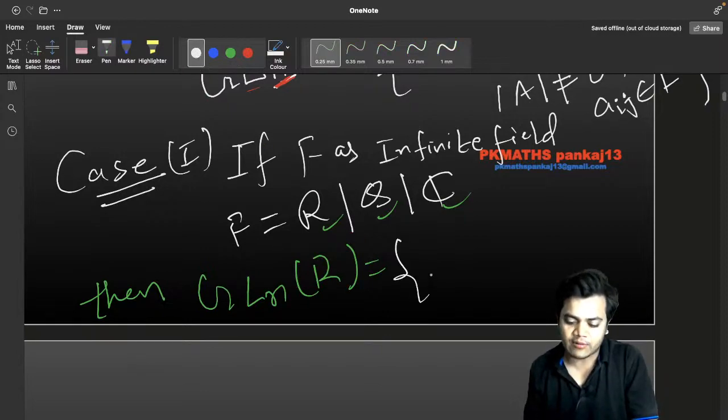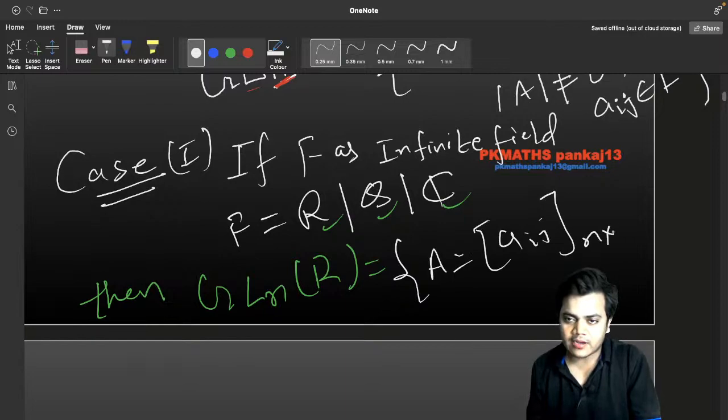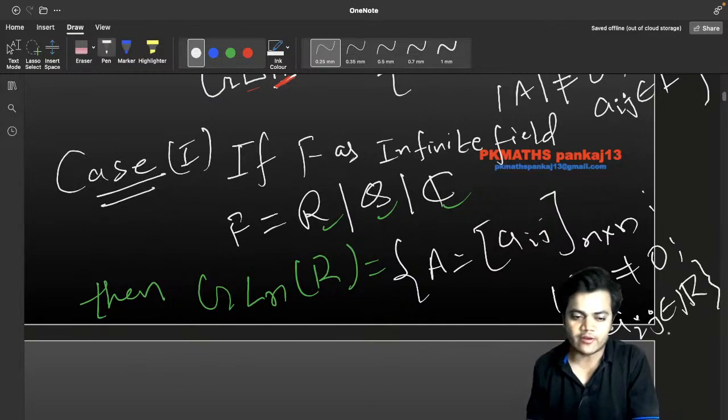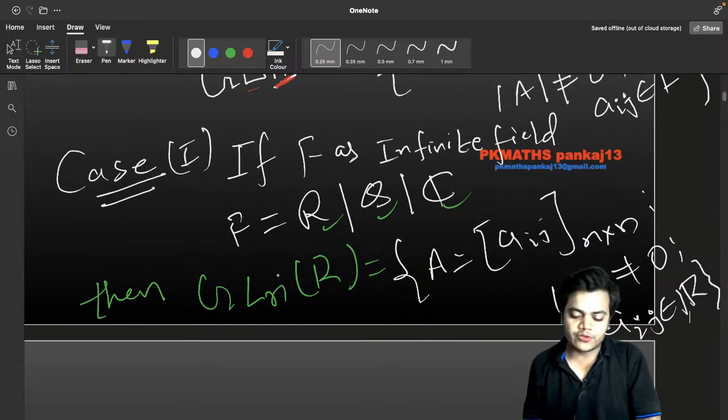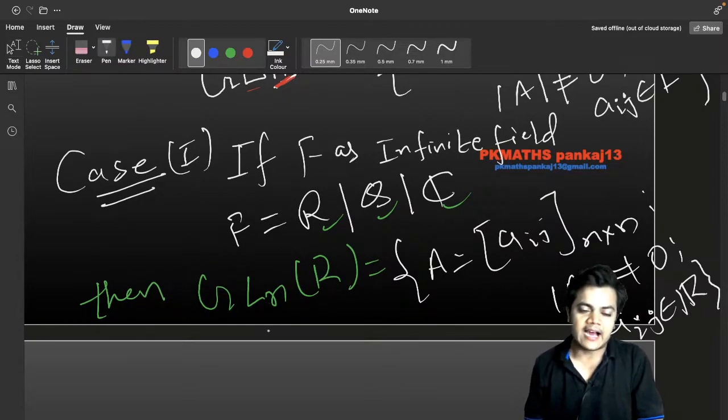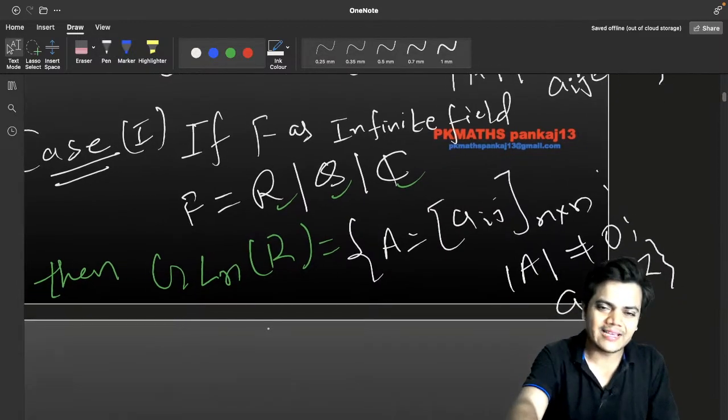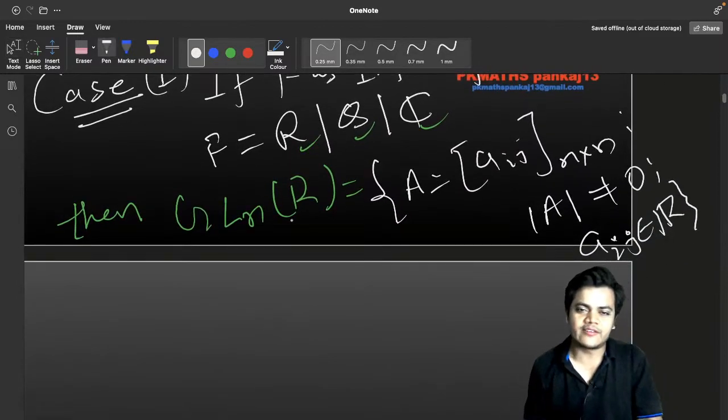Then in that case I would like to say this is the collection of all square n by n order matrices such that the determinant of A is not equal to 0 and certainly the elements will be carried out from the set of reals. एलिमेंट्स जो है वो सेट ऑफ रियल से लिया जाएगा एंड देन वी आर गोइंग टू सी दिस GLNR. अब आप कहोगे कि ठीक है GLNR है तो ऐसे डिफाइन किया गया.